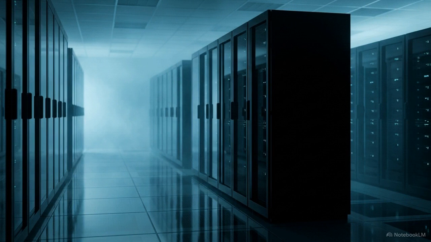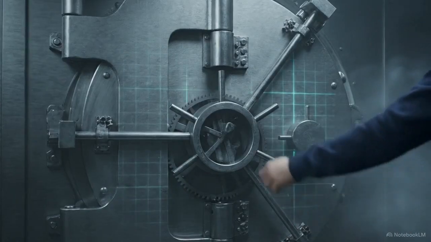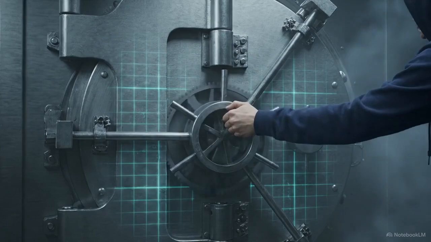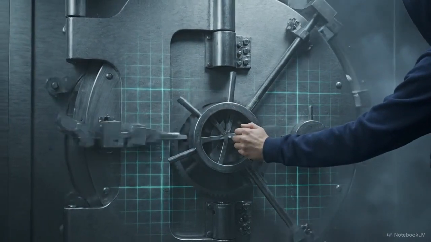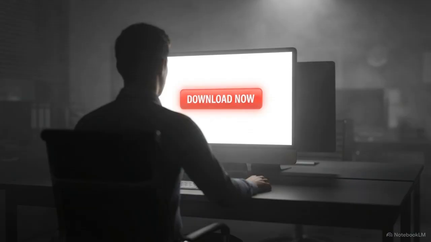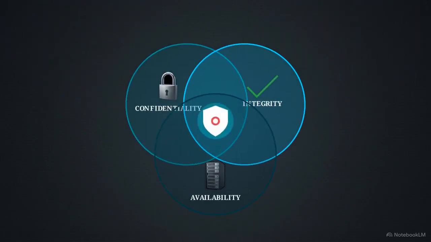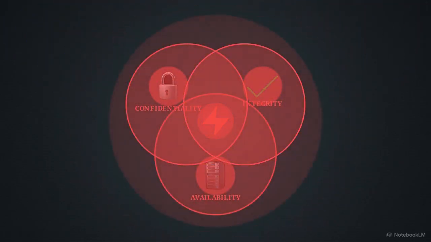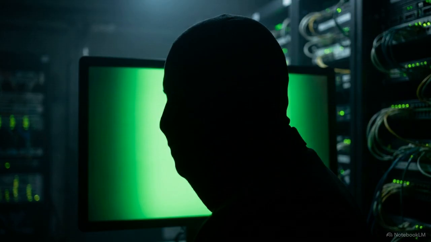Organizations spend millions on military-grade firewalls and complex encryption to lock down their networks. But adversaries have a reliable method for bypassing those technical defenses. They manipulate the people operating them. This is social engineering. If an attacker can trick an employee into revealing a password or downloading a malicious file, they instantly compromise the confidentiality, integrity, and availability of that organization's data. The hardware remains intact, but the access is granted by the person operating it.